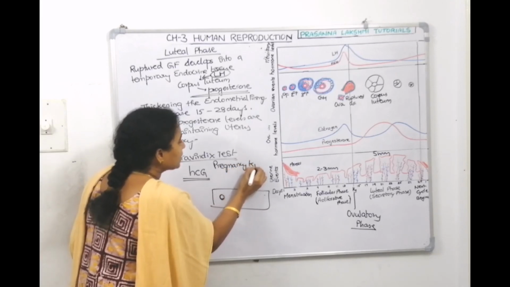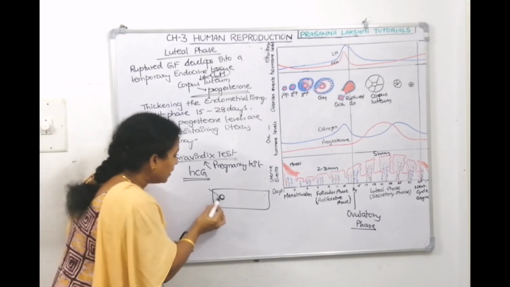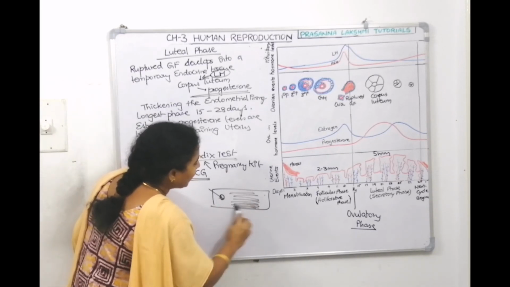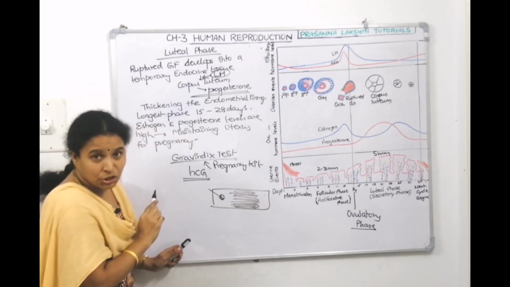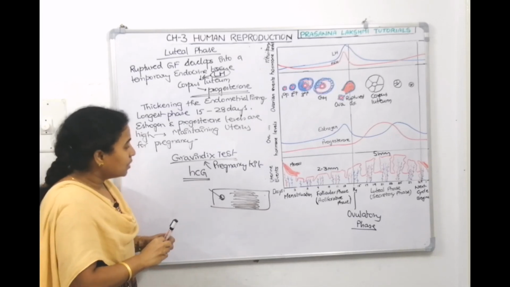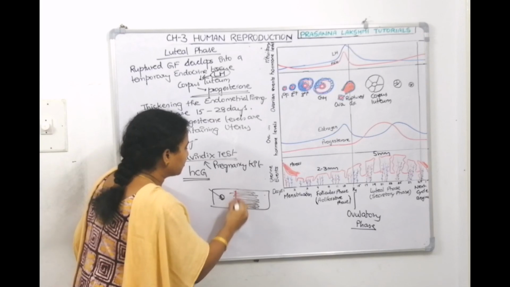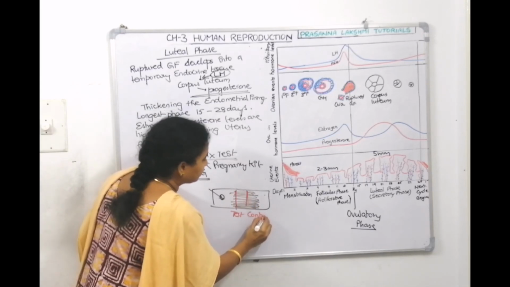The pregnancy kit's name is called Gravindex test, where we drop the urine here, and here you absorbed HCG antibodies. If the mother is pregnant, then her urine contains HCG hormone. That HCG hormone reacts with the HCG antibodies and it makes a line of precipitation. This is a test line and this is the control line.